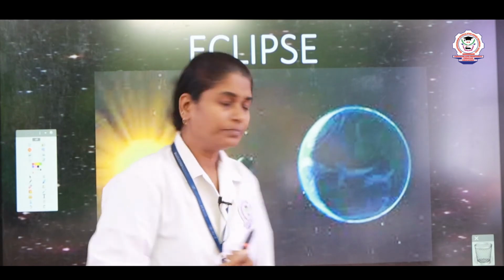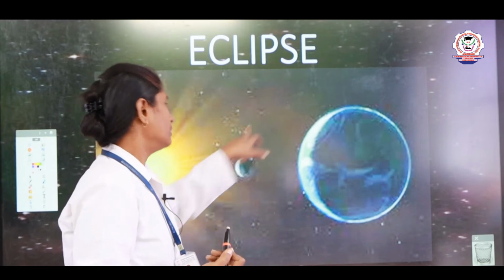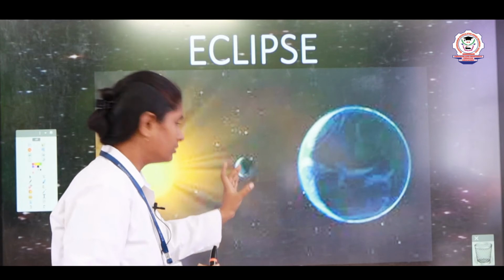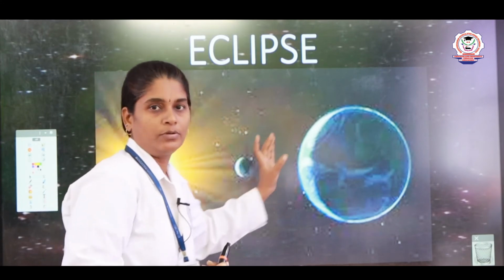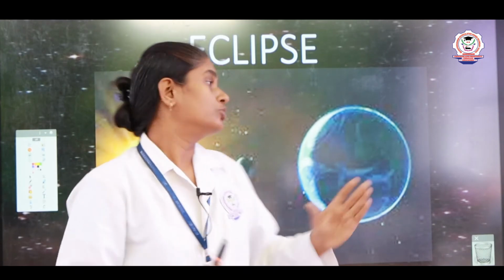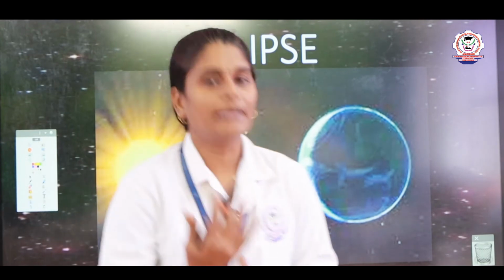When the moon blocks the path of the light, a shadow is formed, and the shadow falls on the earth. This type of eclipse is known as solar eclipse.